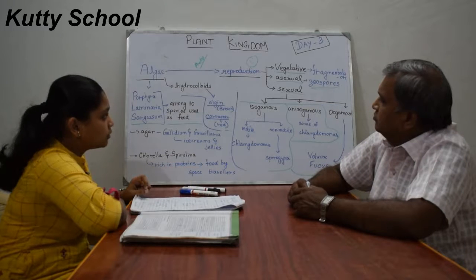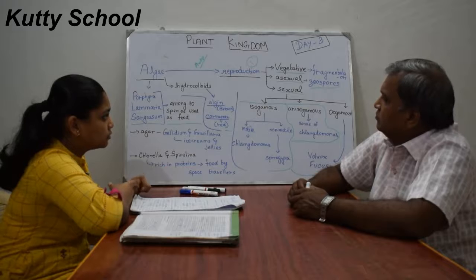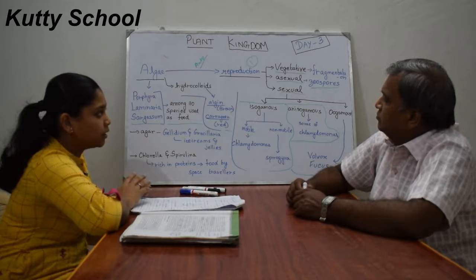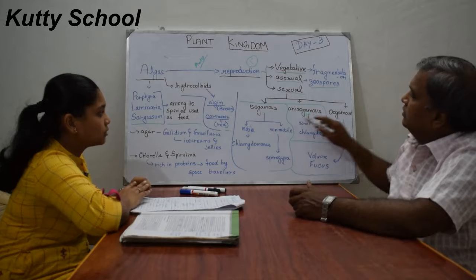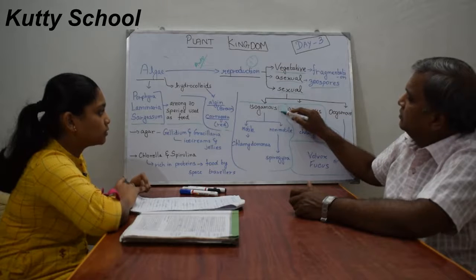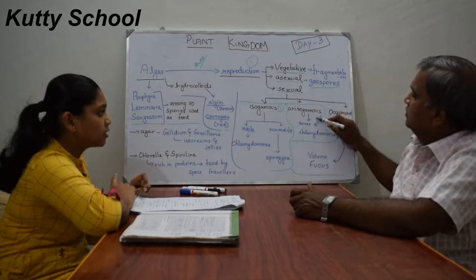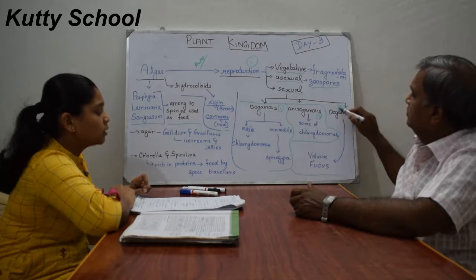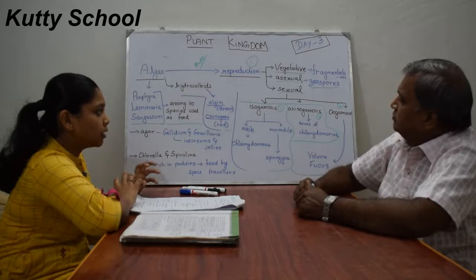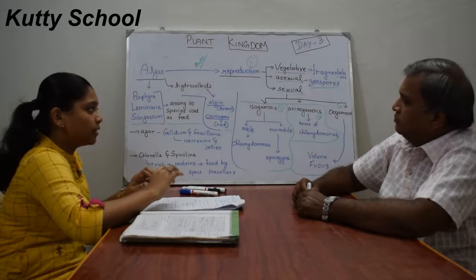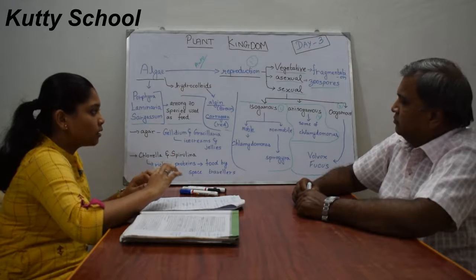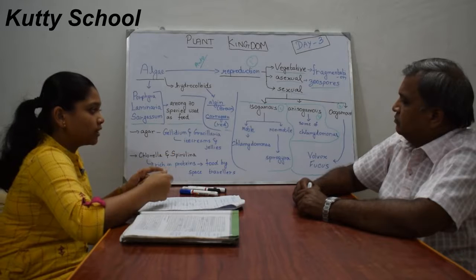The next one is sexual reproduction, which is again divided into three types: isogamous, anisogamous and oogamous. In isogamous, the male gamete and the female gamete are similar in size. If the two gametes are motile, the example is Chlamydomonas.